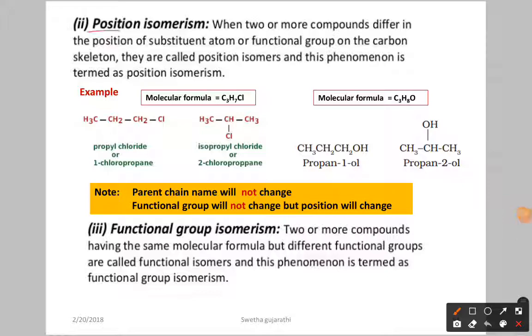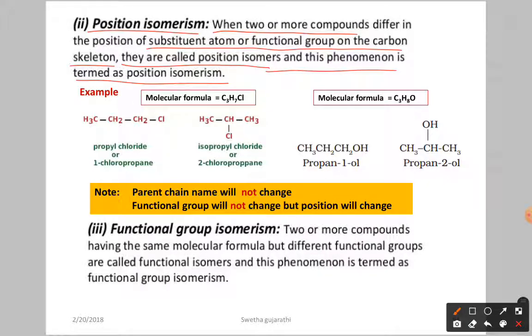Next we have position isomerism. What does position mean here? When two or more compounds differ in the position of a substituent atom or functional group on the carbon skeleton, they are called position isomers and the phenomenon is termed position isomerism.